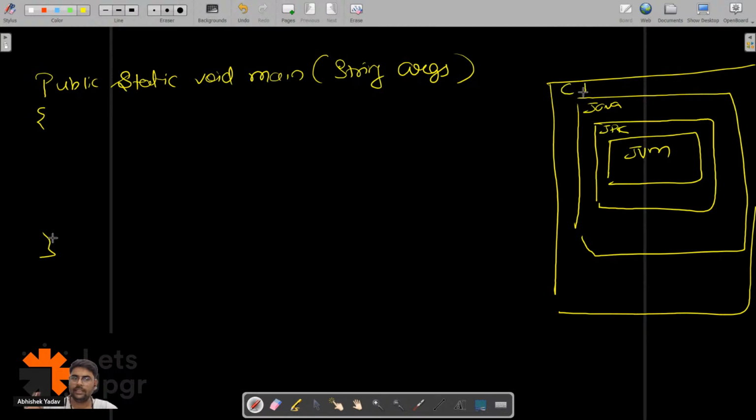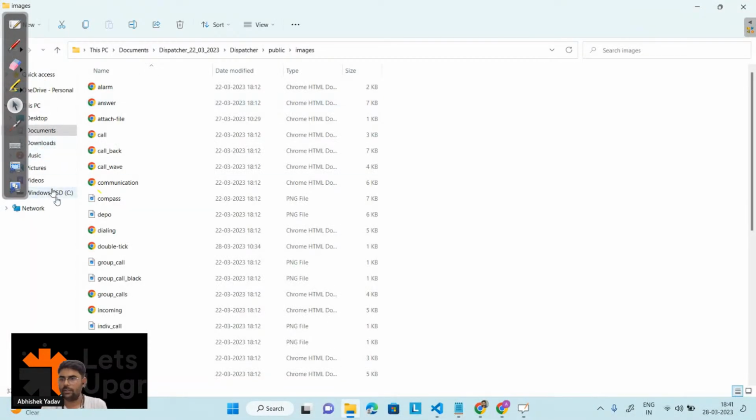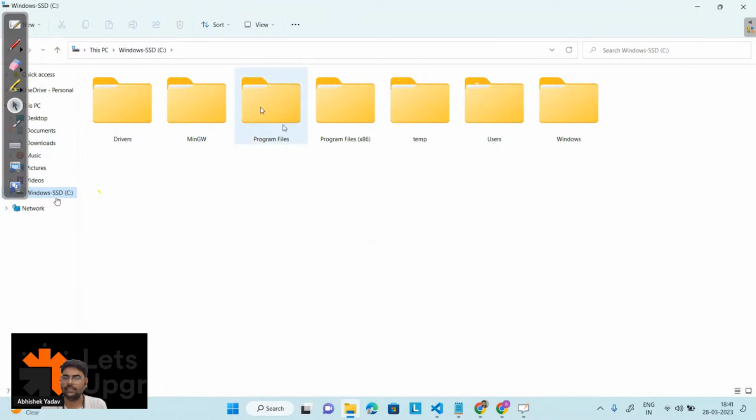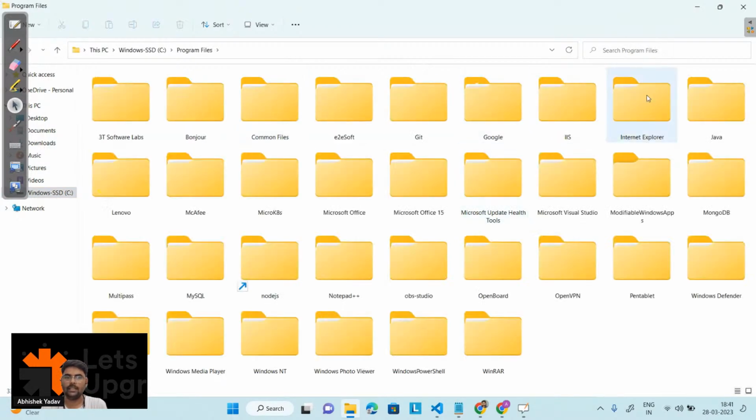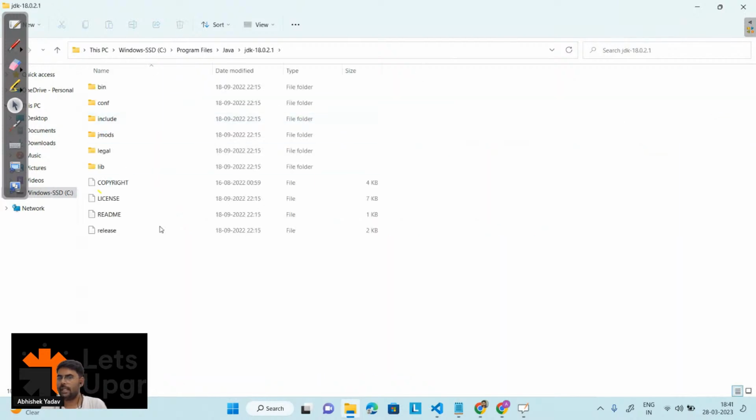Inside the C drive you have Program Files, inside it the Java folder, inside it the JDK folder, and here you will see the JVM and all, inside the bin.